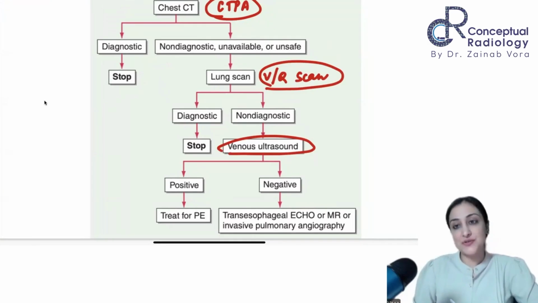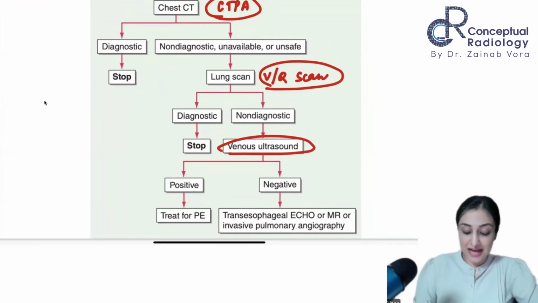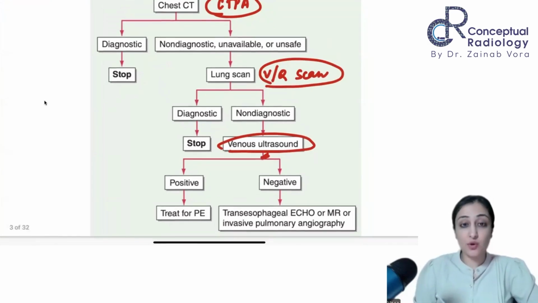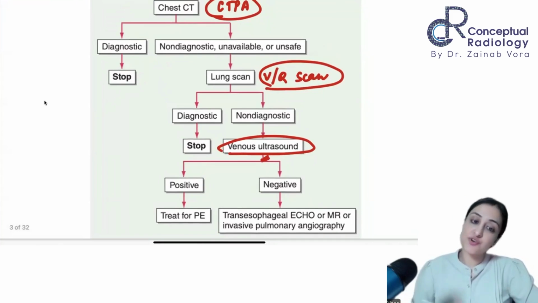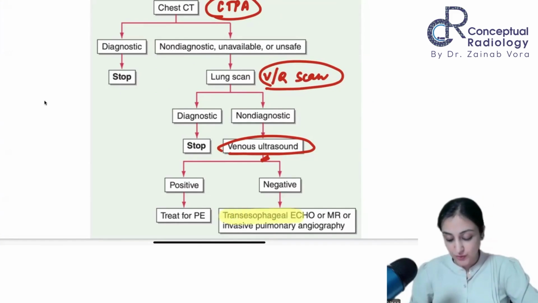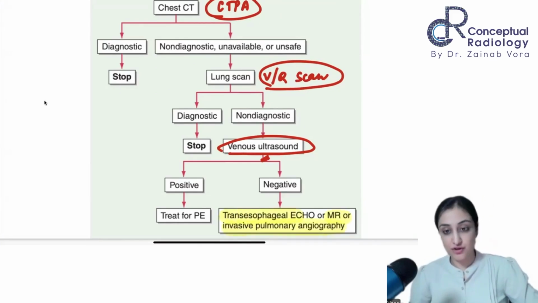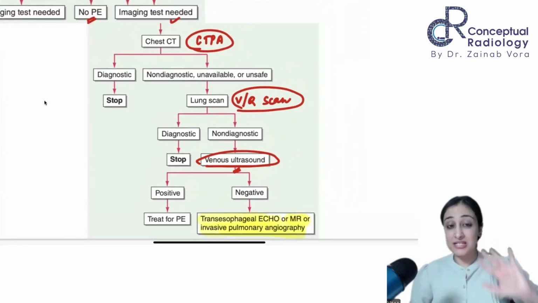So here it is venous ultrasound. That is our last resort if both of these are not helping us. So if venous ultrasound is positive, presume it to be pulmonary embolism. If it's negative, we do a transesophageal echo or MR, or then the last resort is catheter angiography. So we can do MR, we can do echo or angiography. So do you get it?